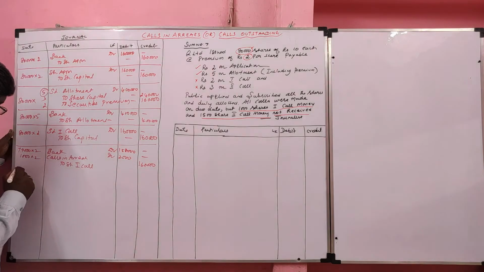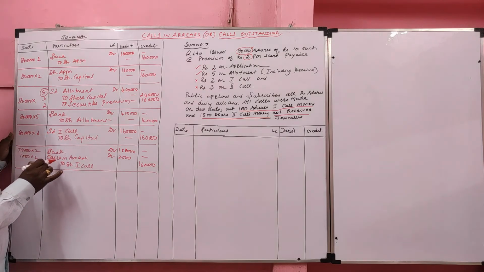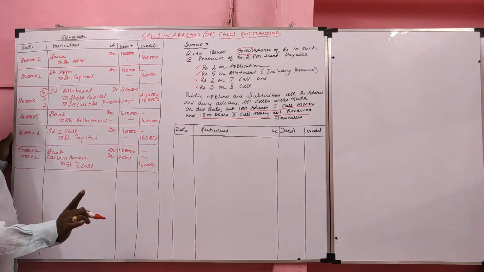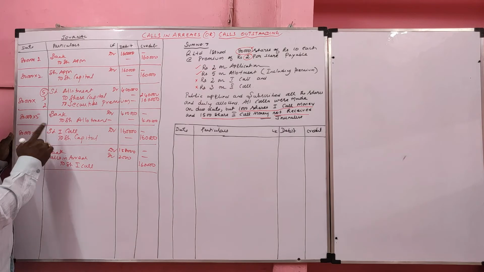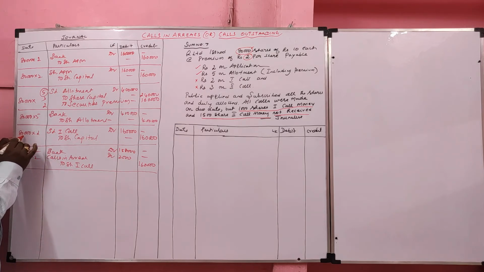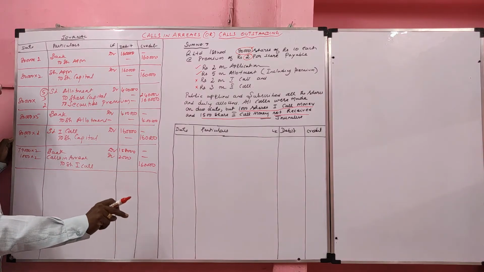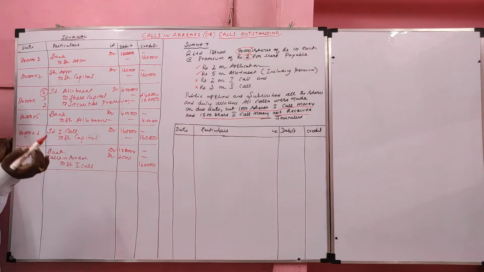Once again, I said calls in arrear will affect the cash entry, not the transfer entry. It is a transfer entry, leave it. For the cash entry, what entry will we record? Bank account debit to share first call, and one more debit given to calls in arrear. Out of 80,000, 1,000 shares' money is not received, calls in arrear. So how many shares' money received? 79,000 into 2. That's it.